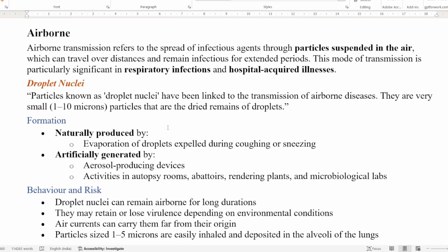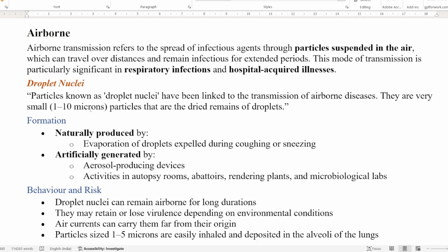Next, we come to airborne disease. Airborne transmission refers to spread of infectious agent through particles suspended in the air, which can travel over distances and remain infectious for an extended period. It means it is spreading through air and it is in its active form. So respiratory infections particularly and hospital acquired illnesses are two common modes of transmission of certain diseases.